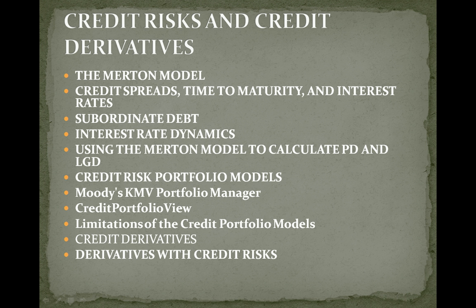Now the relationship between inputs of the Merton model and the probability of default, and then we compare each relationship to the loss given default. The probability of default, PD, is negatively related to the value of the firm, positively to volatility, negatively to expected return, negatively to time to maturity, and positively related to face value of debt. Loss given default is again very similar: negative to the value of the firm, positive to volatility, negative to expected return, negative to time, and positive to face value of the debt. So these are the relationships for PD and LGD related to variables based on the Merton model we have just calculated.